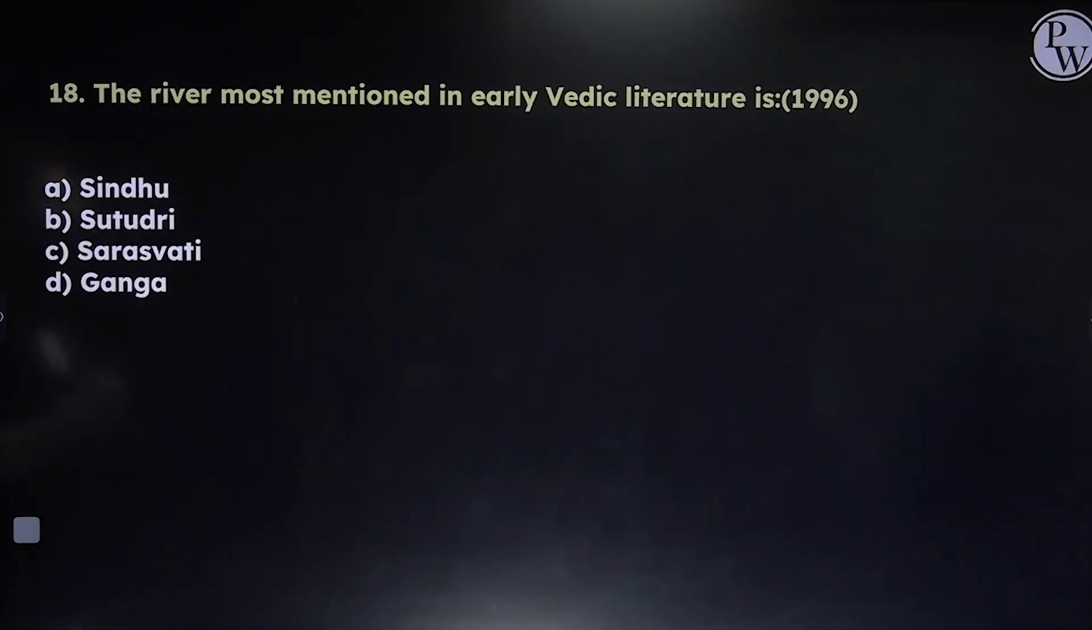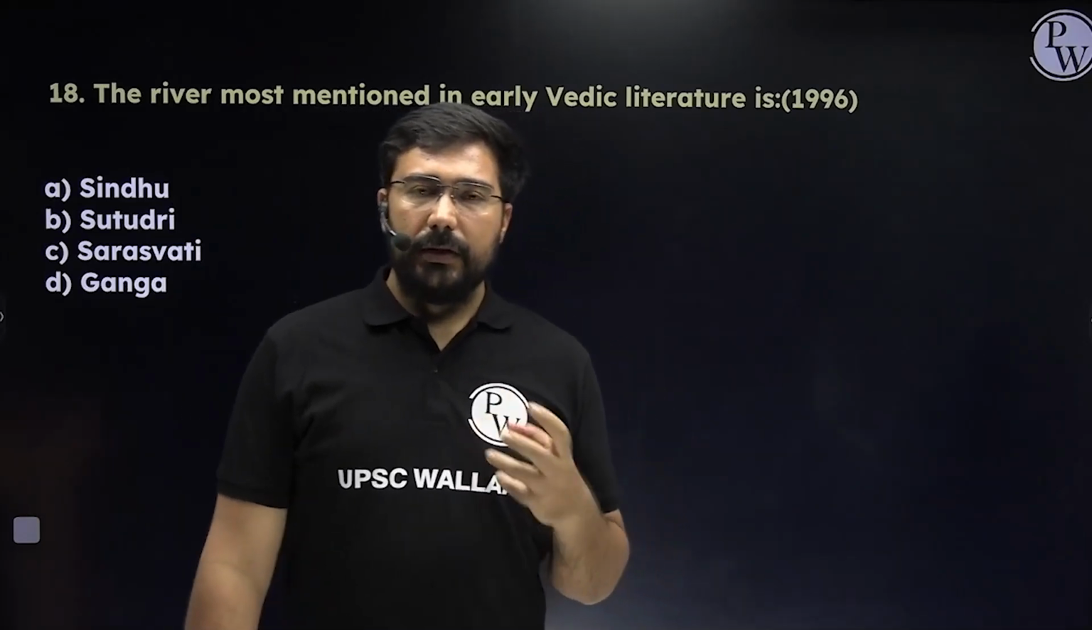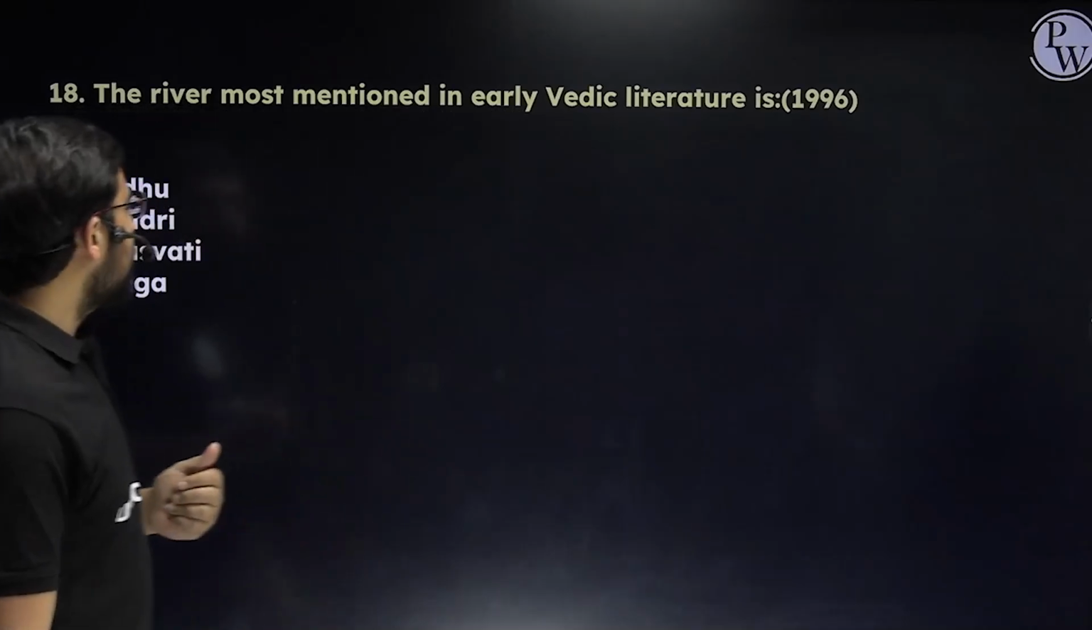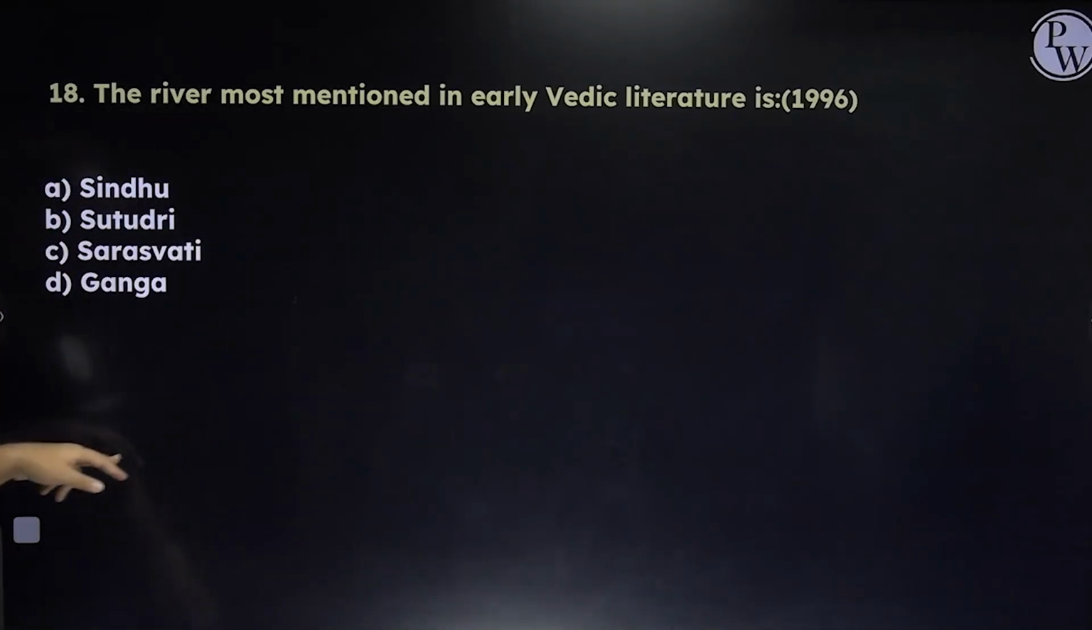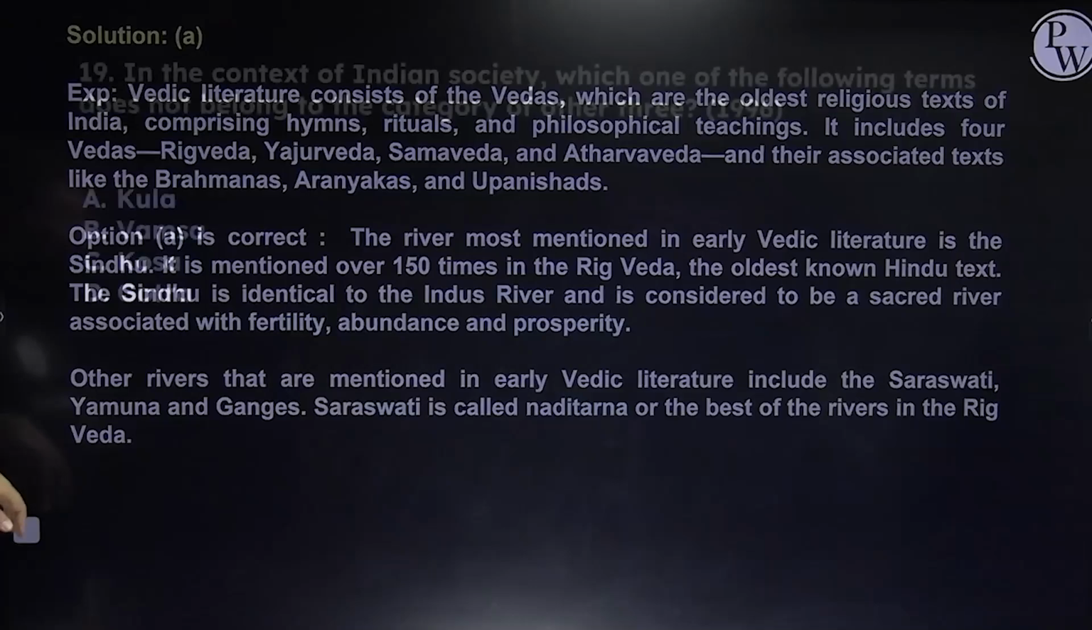The river most mentioned in the early Vedic literature. All of you know that initially they lived in the Sapta Sindhava region, right? It's in the Sindhu river and the tributaries. So in this case, the answer is going to become A. Sindhu is the most mentioned river, right? Even though the most beautiful river they talked about is Saraswati. So this is the best of the rivers in the Rig Veda.